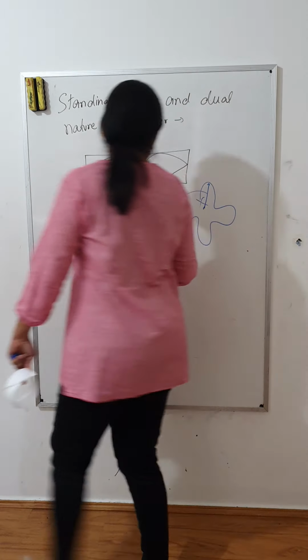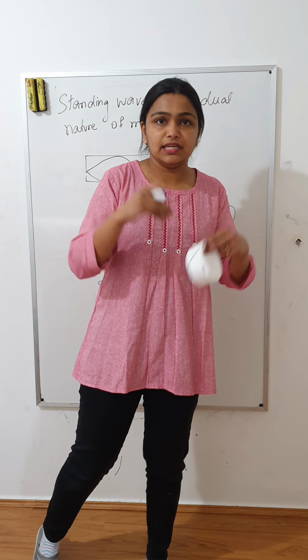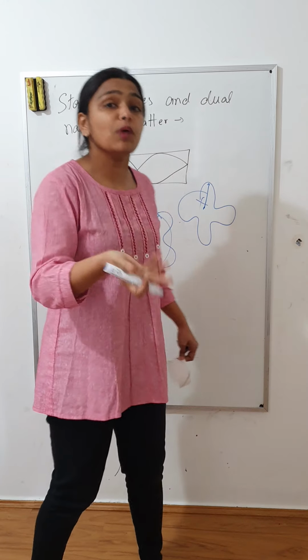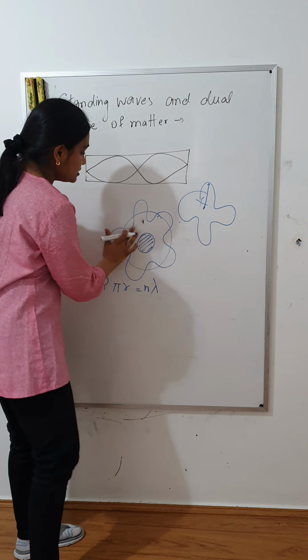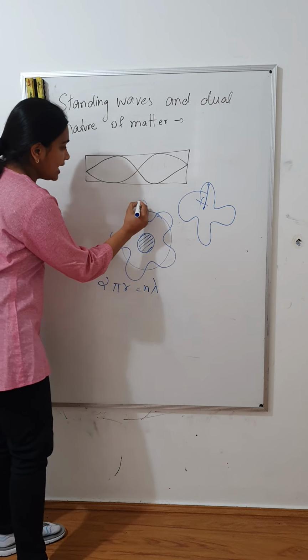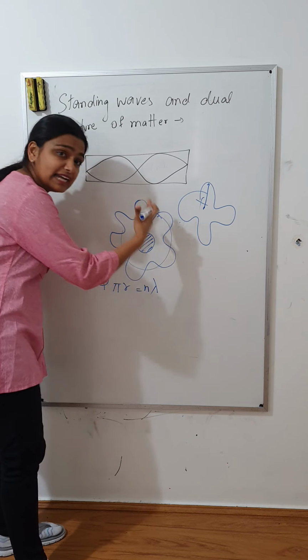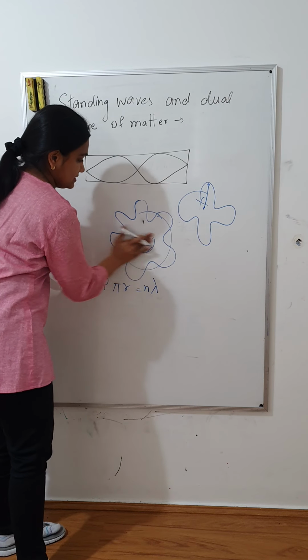Now, he also suggested that when an electron absorbs a photon, it jumps to a higher orbit, right? So why does this happen? Because let's say that it absorbs a photon and then it adds one wave to it, and therefore when it adds a wave, its radius increases.